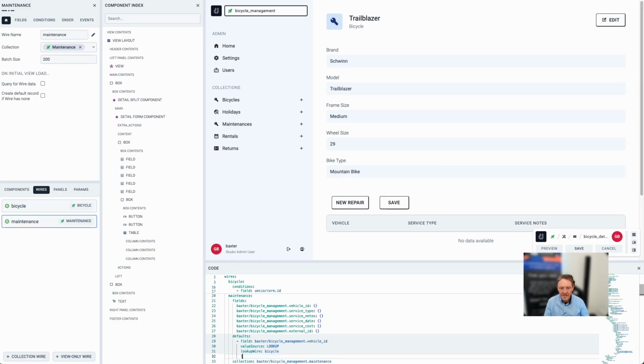And then after that I'm going to do the lookup field, and the lookup field is quite simple. It's uesio/core.id.